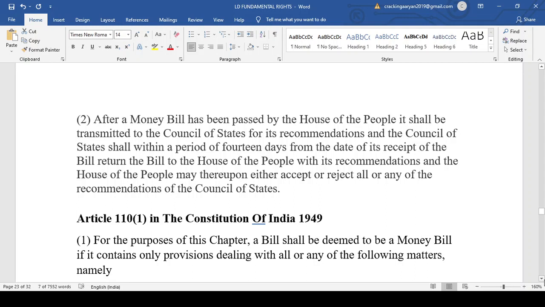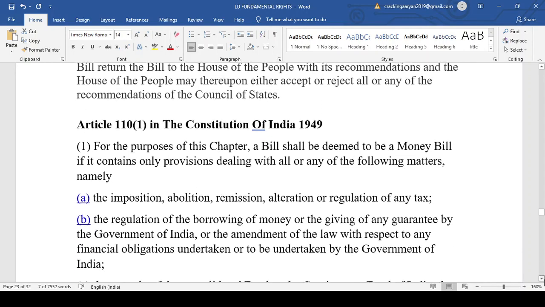After 14 days, the Rajya Sabha has to send back the bill with its recommendation, and the House of the People, or the Lok Sabha, can either accept the recommendation or reject it. They are not bound like the President, who has to act on the advice of the Prime Minister and Council of Ministers. They can either accept the recommendation or they can reject the recommendation. That is Article 109.